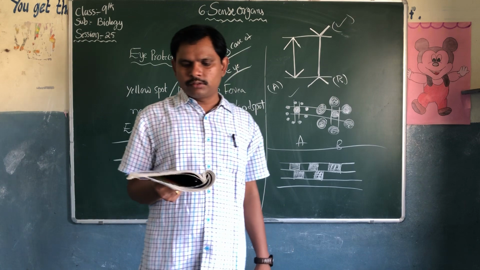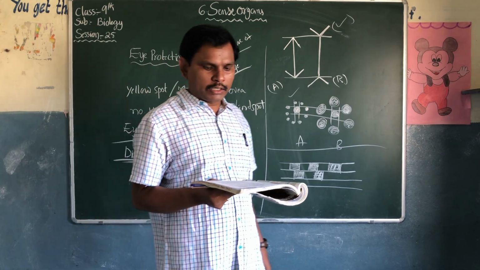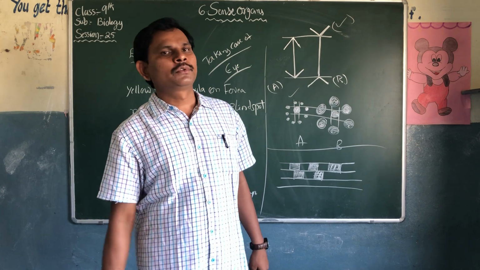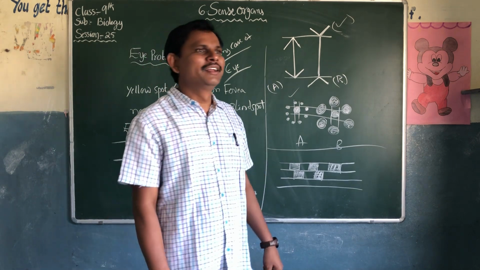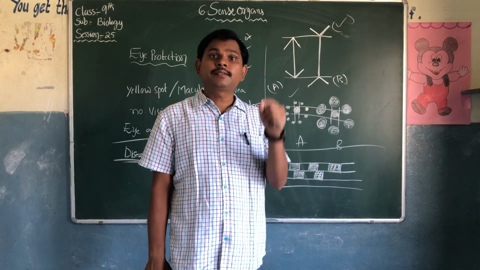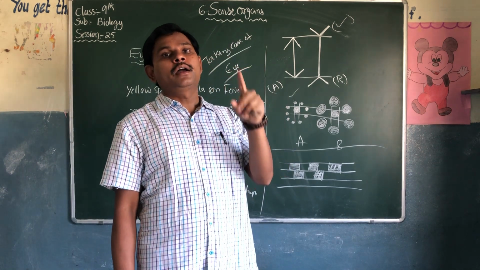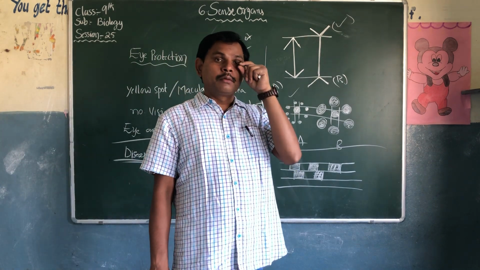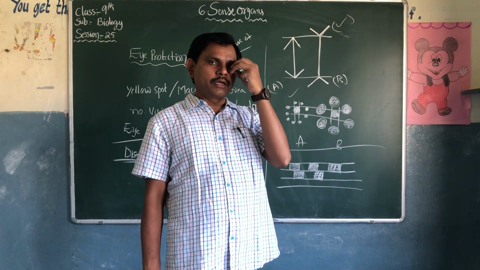Wash your eyes with fresh water at least thrice or four times per day. Nobody will follow, okay? Washing our eyes thrice or four times per day is needed because plenty of bacteria and dust particles remain in our eyes.